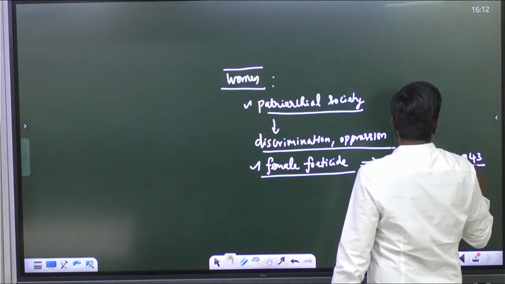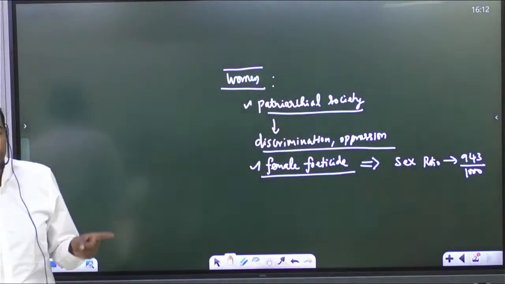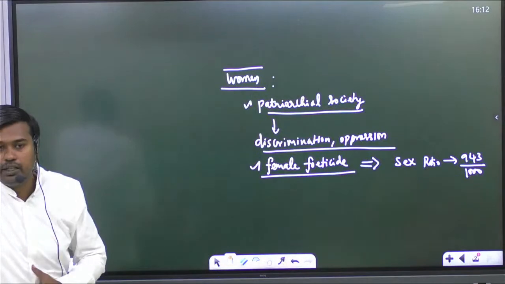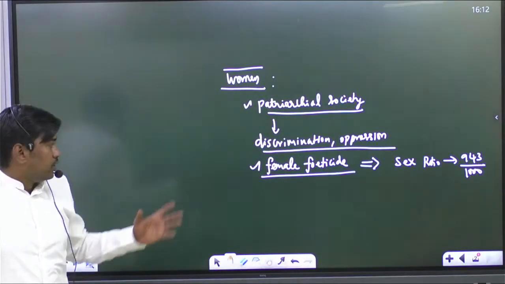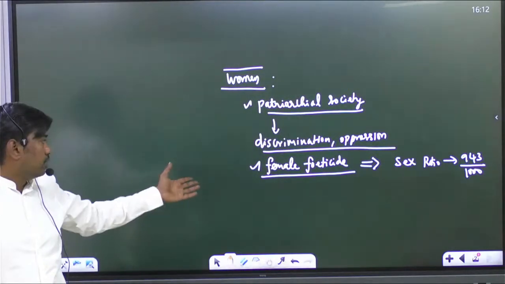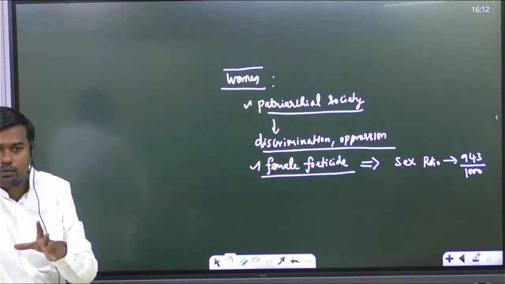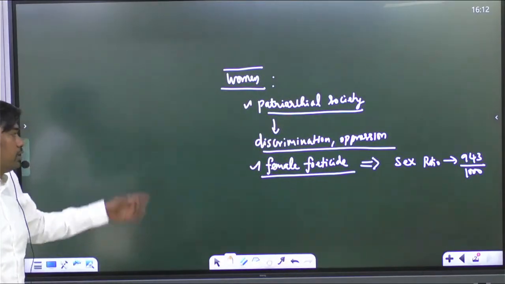943 for 1000. That is, for every 1000 males only 943 females are available in India. Even if you look at the child sex ratio, it is even lower. So this is a serious problem. Still we are exercising gender discrimination. So this is visible in this.